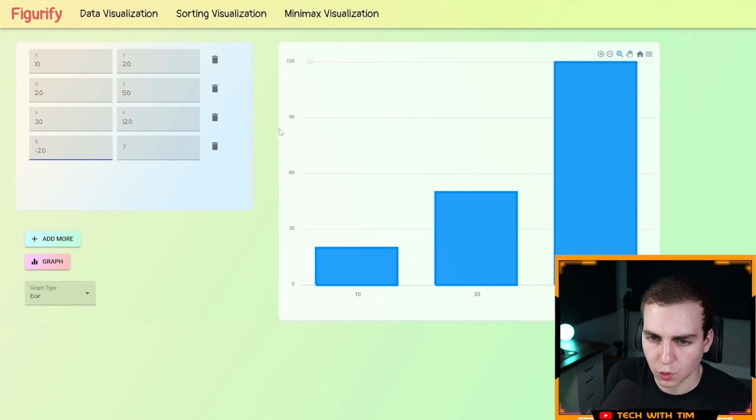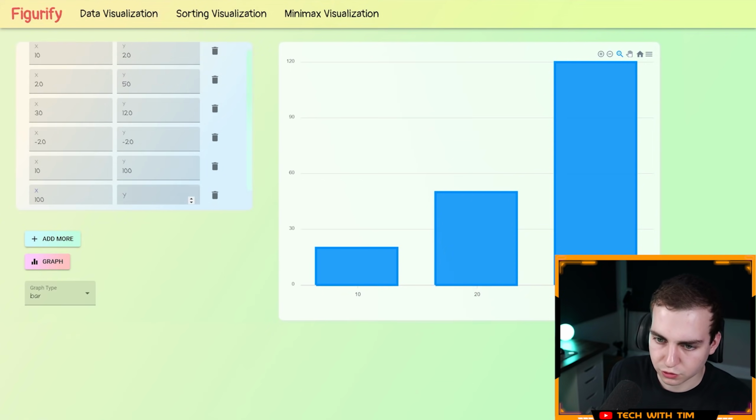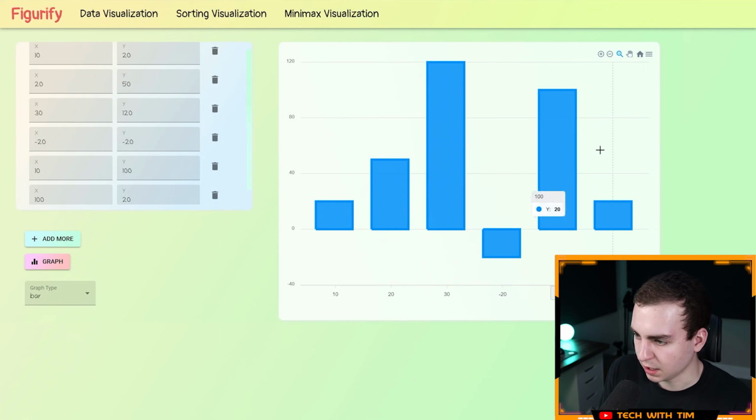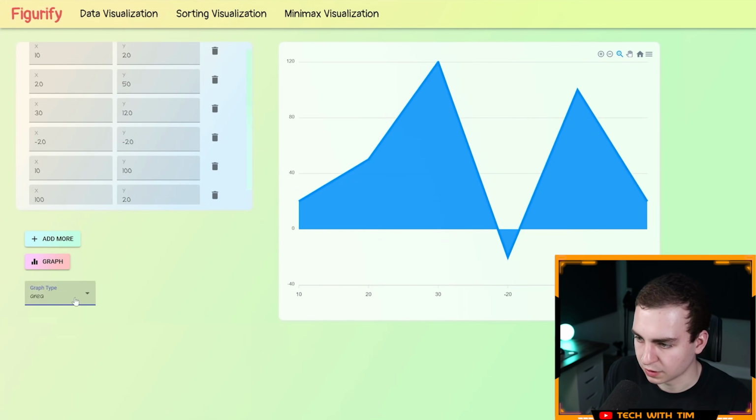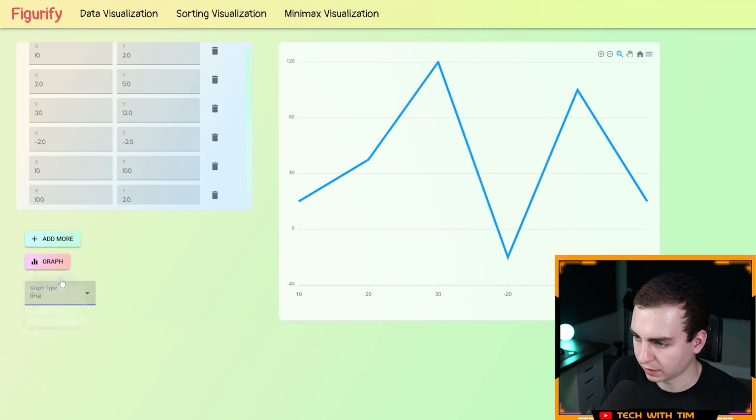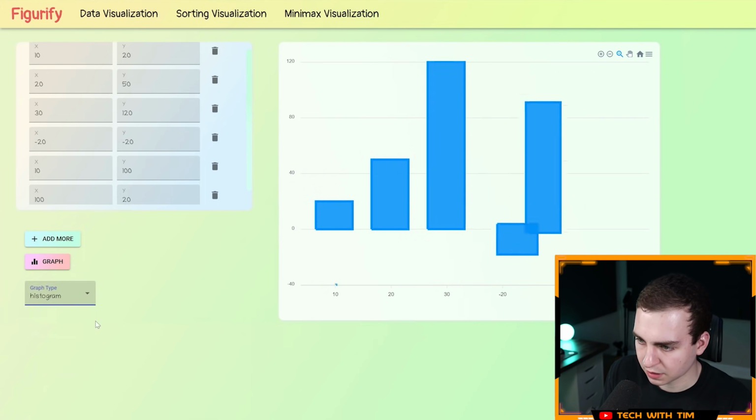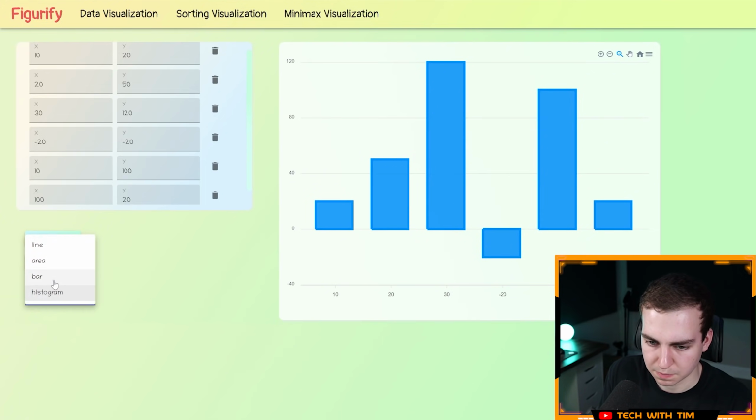So let's go -20 and -20. Let's go 10, 100, and let's go 120 graph. And okay, nice. That looks great. Let's change this back to an area graph. Sweet. To a line graph. Nice. Histogram gives me the same thing as the bar graph.